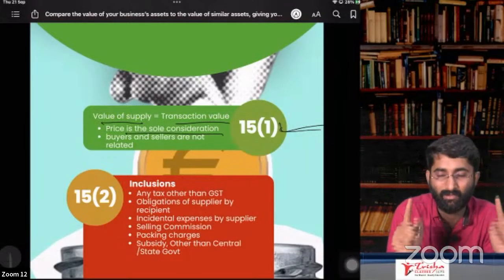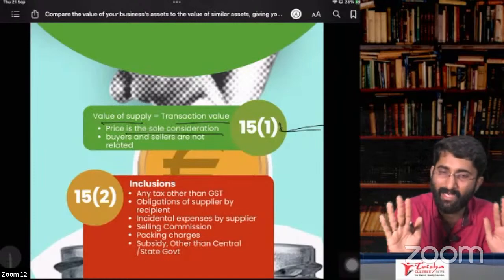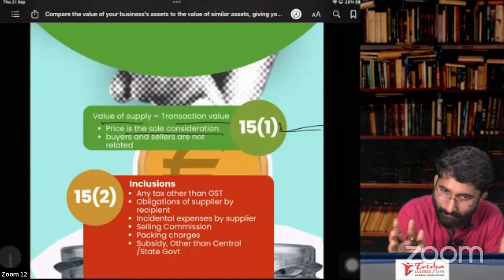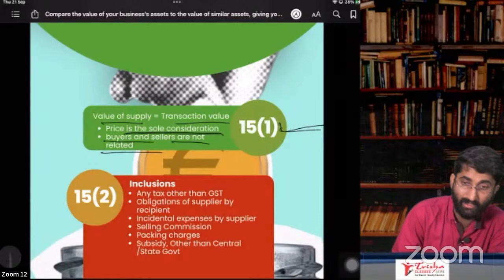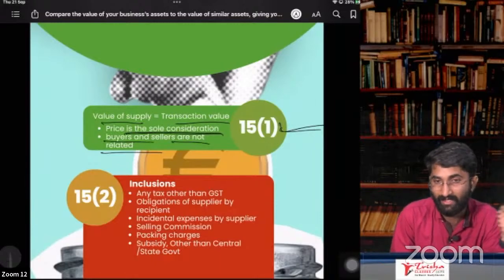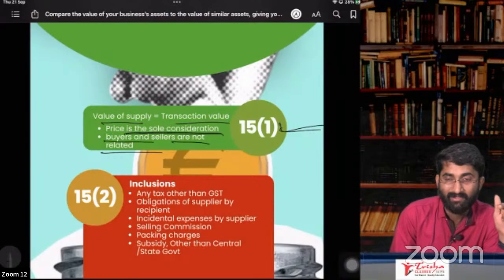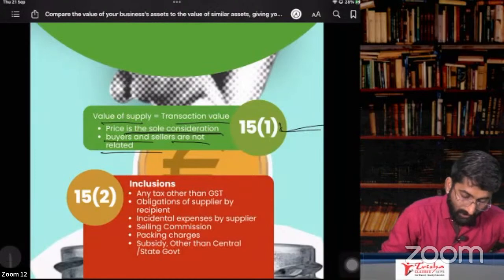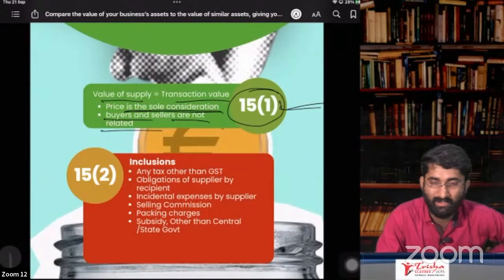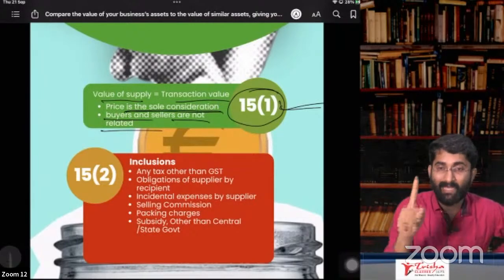Section 15, subsection 1 says that transaction value will be considered as value of supply. Whatever you paid will be considered as value of supply, provided price is the sole consideration and buyers and sellers are not related. Related party definition is the same as what we discussed in schedule number 1, copy paste. So whatever you paid will be the value of supply, provided price is the sole consideration.